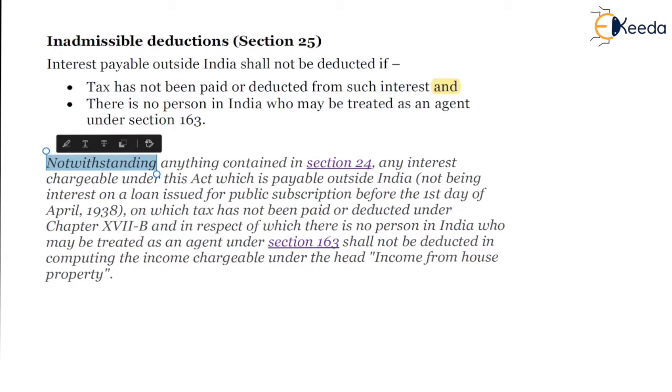What does the Bare Act say? Notwithstanding anything contained in section 24. So this is section 25 that we are reading.